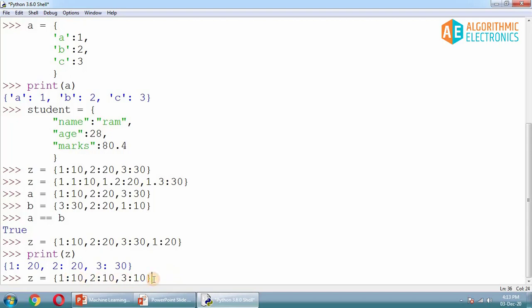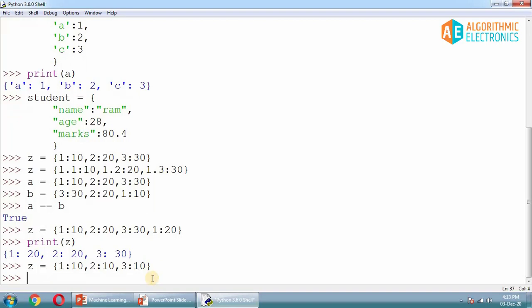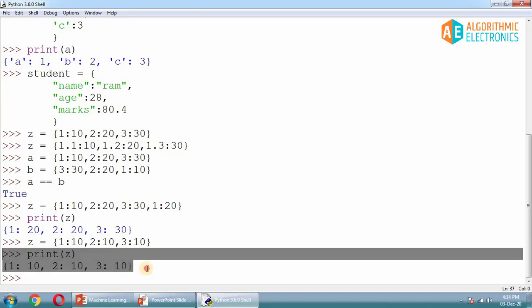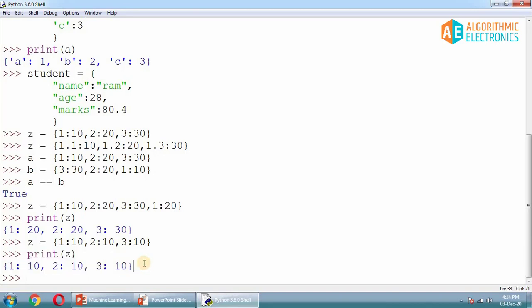Now will the dictionary ignore these similar entries, or is it going to retain them? As I said, duplicate keys are not allowed, but duplicate values are totally fine. So no worries with this kind of representation, and if you print it out, you'll get the same thing, 1:10, and no entry is ignored or removed. So this is how the dictionary allows duplicate values but not duplicate keys.